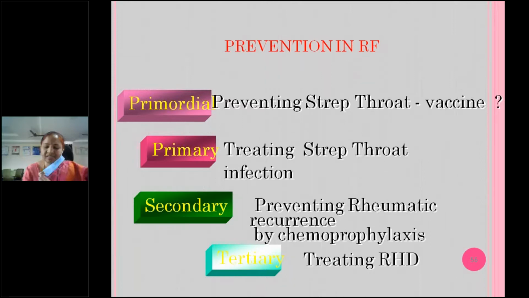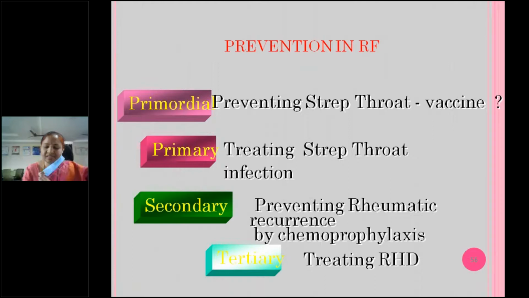For streptococcal type A, not like in our India, but they take proper precautions like saltwater gargling. For all school children, if they come home, they should do saltwater gargling, because in school there will be overcrowding, obviously. They're more exposed to the Group A streptococcus. So those precautions they can take. Treating the streptococcal throat infection is a primary prevention. So whenever throat infection is there, the doctor should identify streptococcal or non-viral throat infections. All streptococcal throat infection should be treated with proper antibiotic coverage for proper duration.